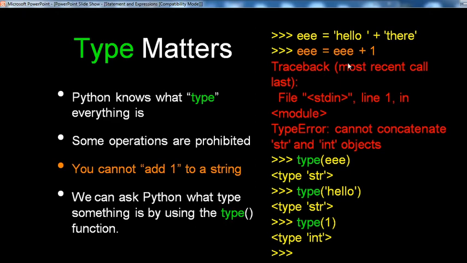And we can ask Python the type of something by using the type function: type e, type hello, and finally type 1. Here e is displayed as a string, hello as a string, and 1 as an integer.